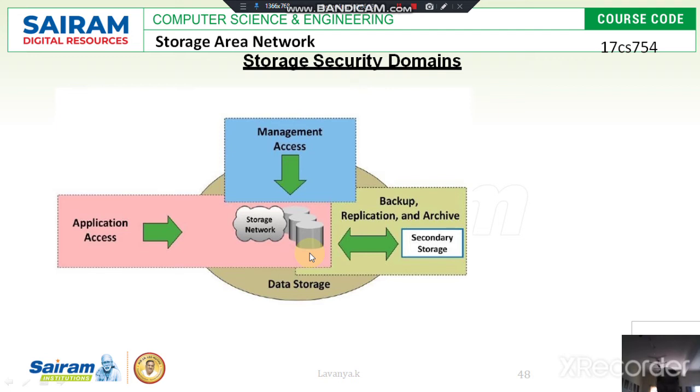These are the three steps carried out in the storage security domains. The first security domain is applications access, which is access to the stored data through the storage network.